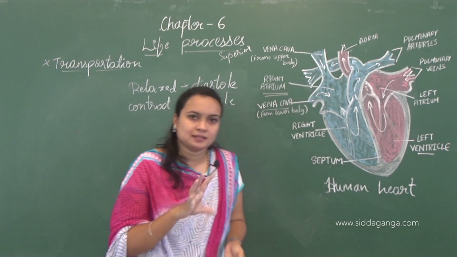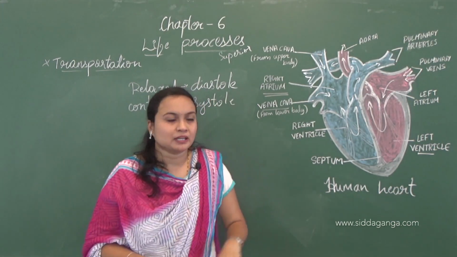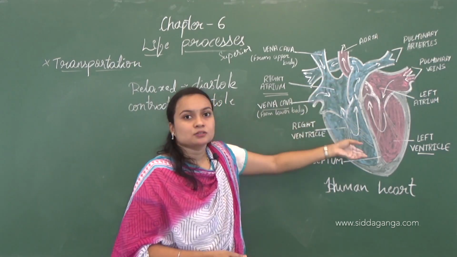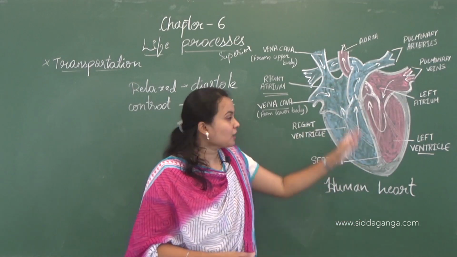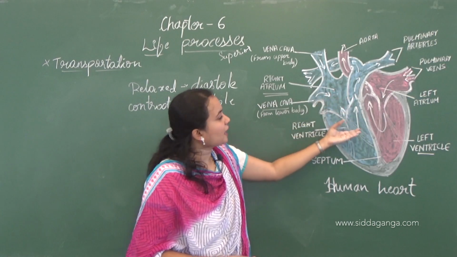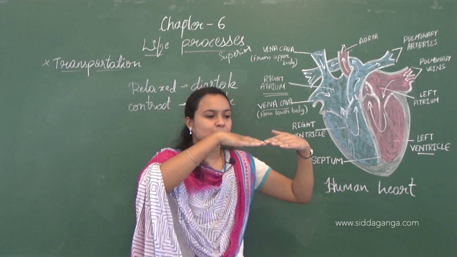This valve has only one opening, that means it can open in only one direction, it cannot open in both directions. When the blood enters, the valve is present like this.